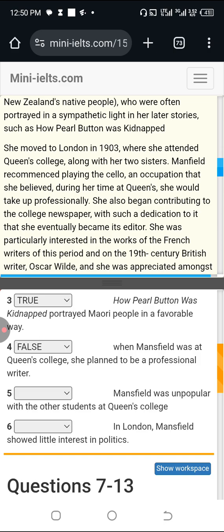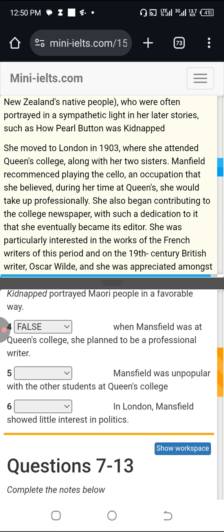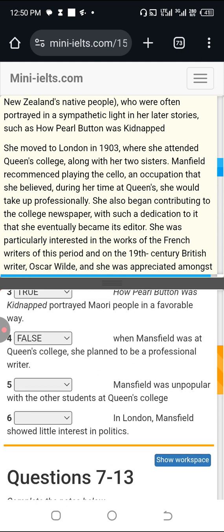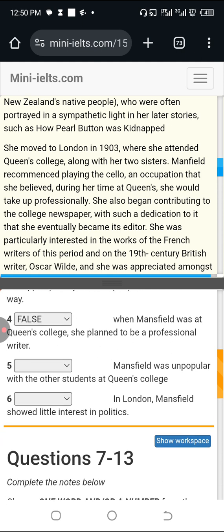Because they told us that her plan was to take up playing the cello professionally, which contradicts what they wrote here in the question, that her plan was to take up writing professionally. If the answer at the back says not given, then it's going to be because that part of the passage does not mention anything about writing professionally. Okay? So let's just move on.